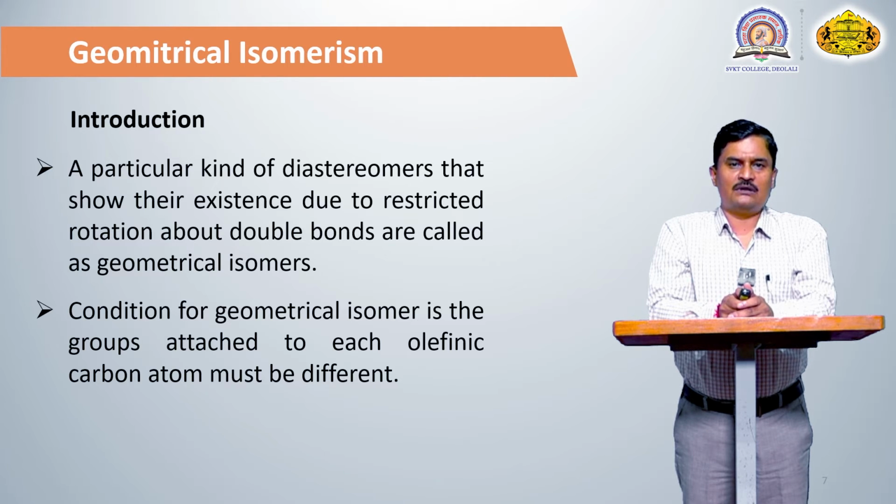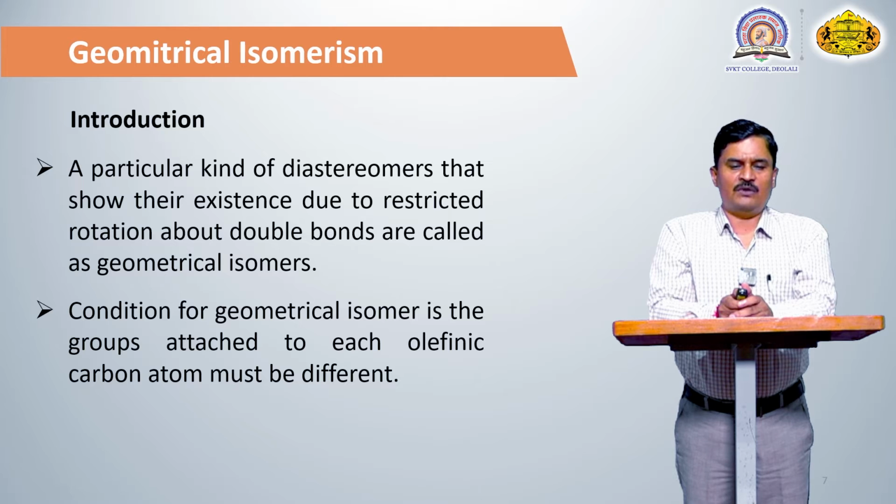Such compounds may arise from a carbon-carbon double bond or from the presence of a ring. They have the same molecular formula but different structural formulas. Diastereomers are not mirror images of each other, so these are different compounds.